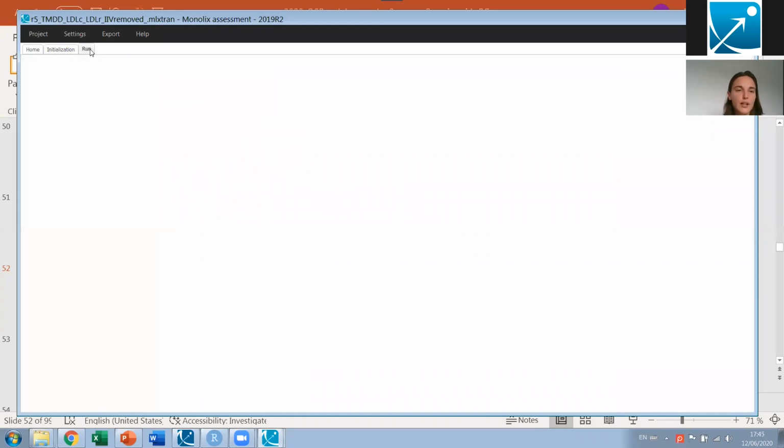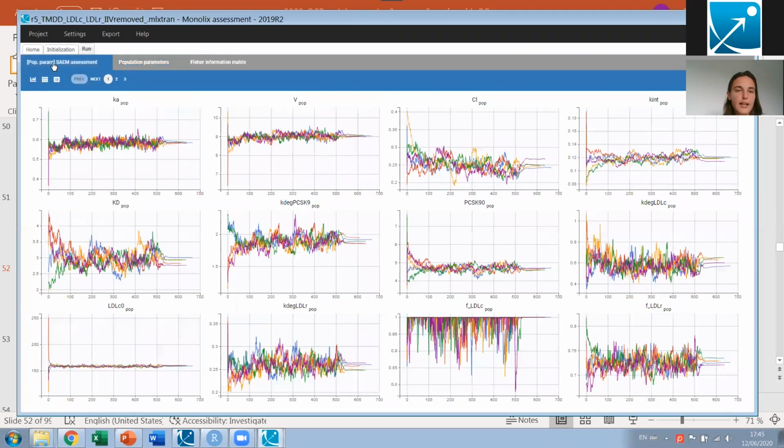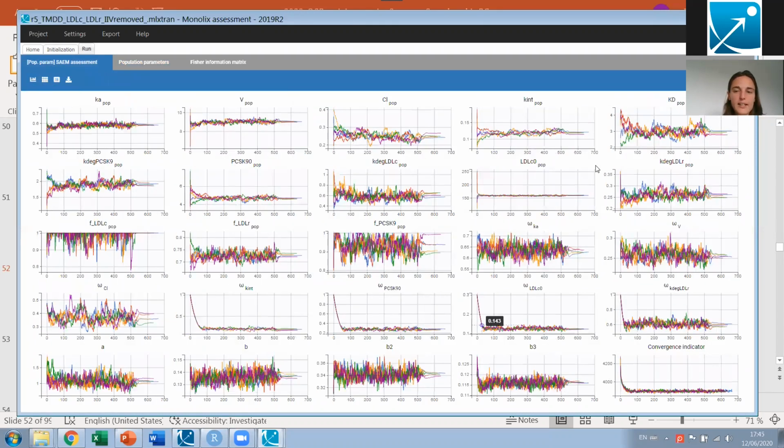In my case, when I run this convergence assessment, if I look at the trajectories of each run, what I can see is that for most of the parameters they really converge to the same value, but I see that for the fraction for PCSK9, from one run to the other one, I can get pretty different values.